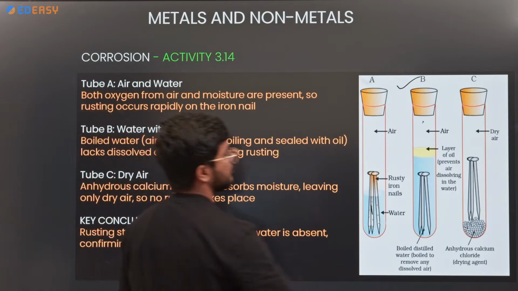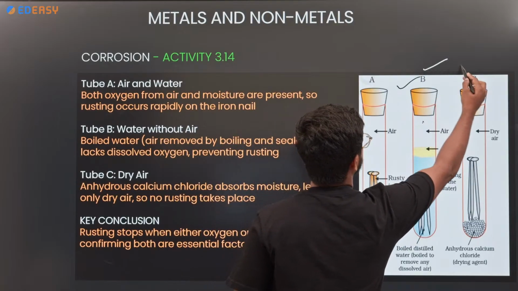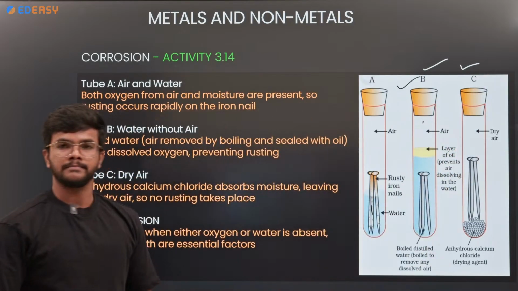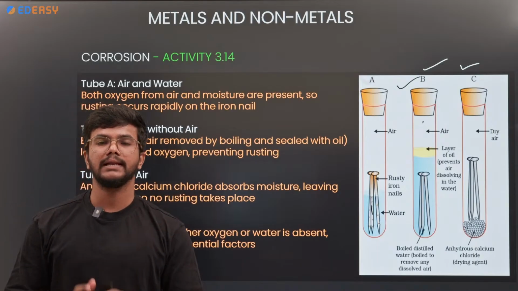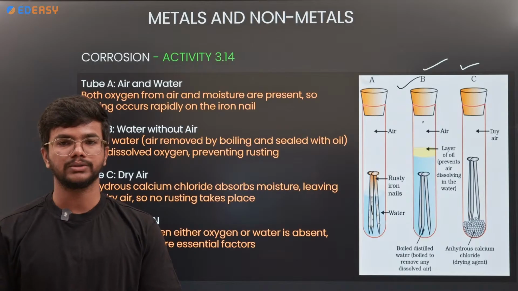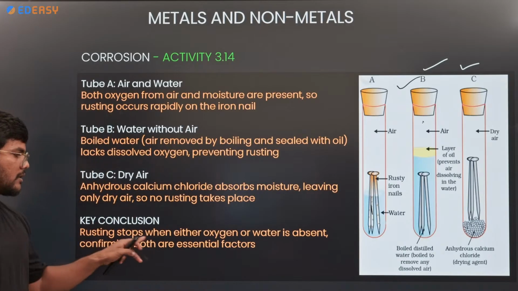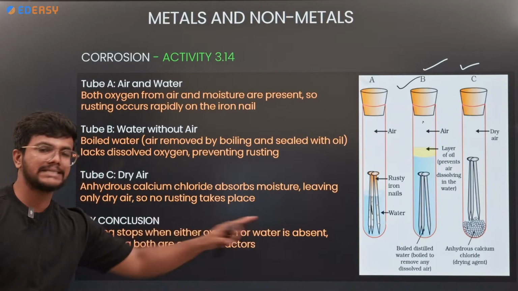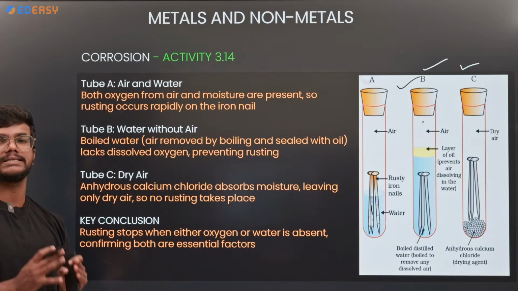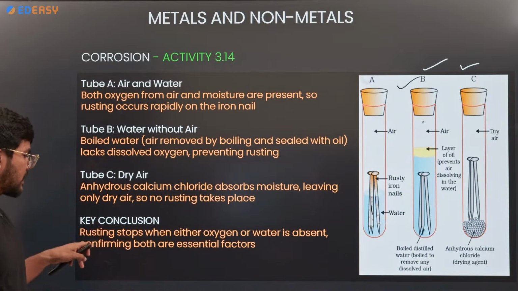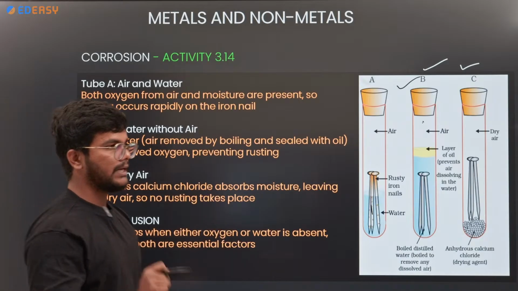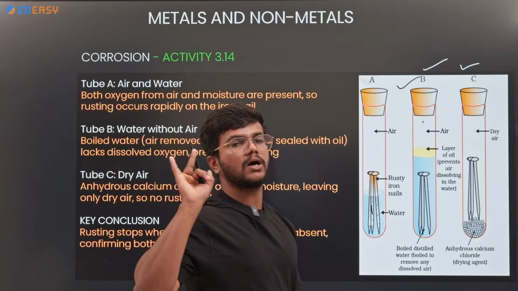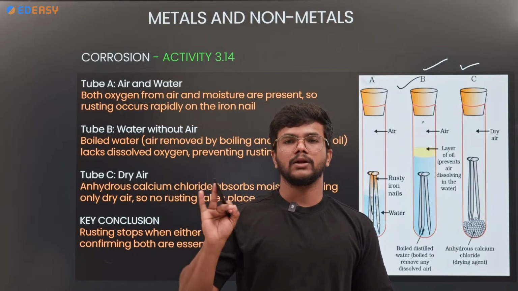So in test tube B and test tube C, you cannot find the rusting because of the absence of oxygen or water. Finally, we can conclude that rusting stops when either oxygen or water is absent. So water and oxygen are responsible for the rusting, confirming both are essential factors. For rusting we need oxygen and water. Without oxygen and water, rusting cannot occur.